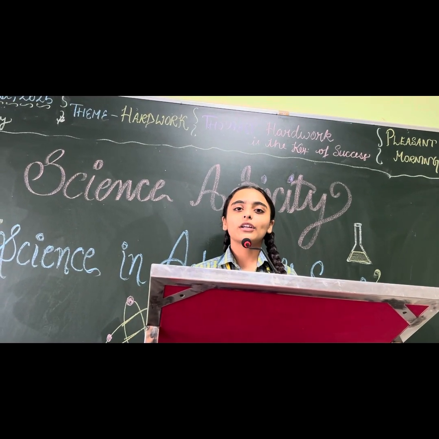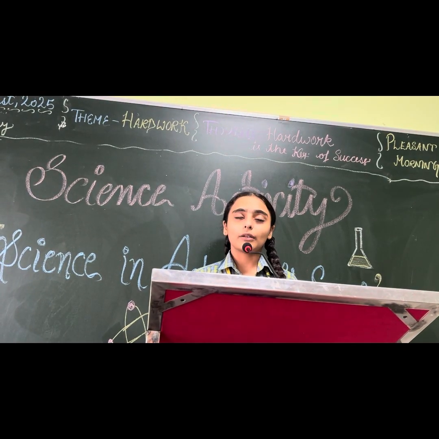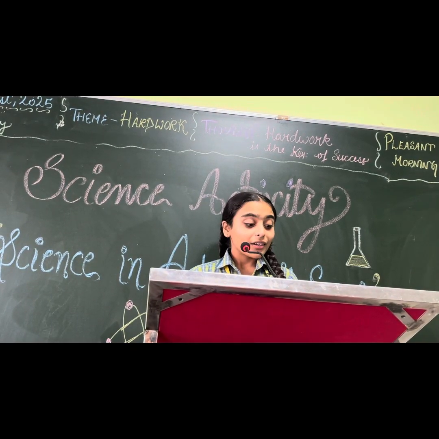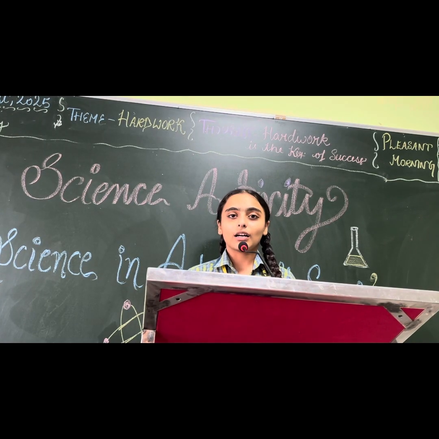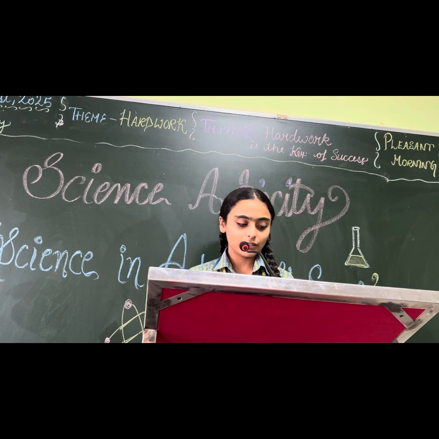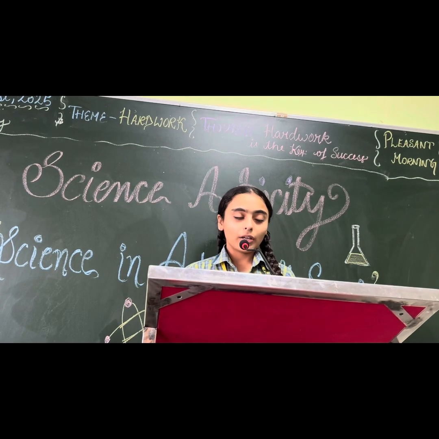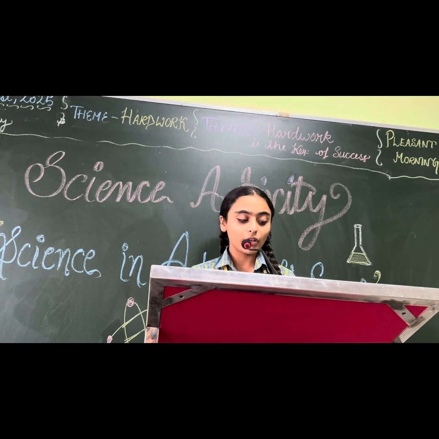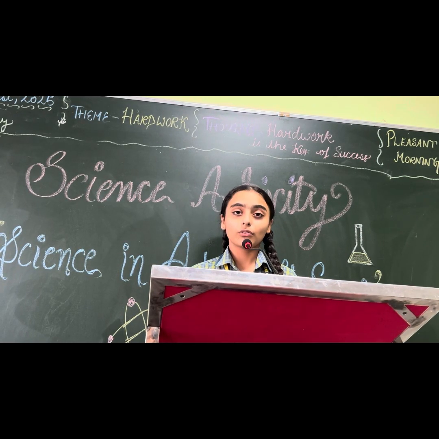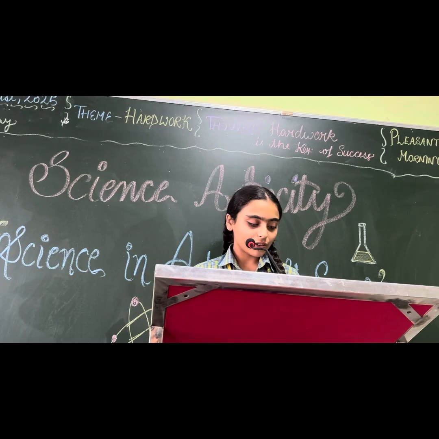Today I am here to tell you about synthetic fibers and plastic. Synthetic fibers are man-made fibers created through chemical processes. On the other side, natural fibers are made from plants and animals. Plastics are also synthetic materials made from polymers, which are large molecules composed of repeating smaller units called monomers. Examples of synthetic fibers include nylon, polyester and acrylic.